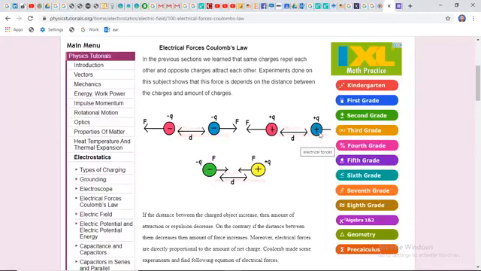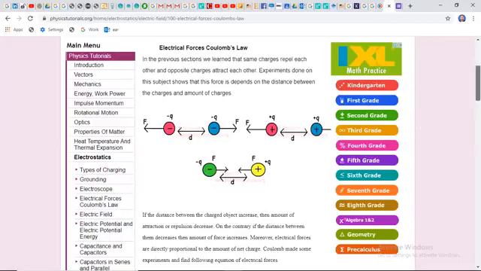And in the other case, we take a charge positive in nature and another charge positive in nature. We all know that same charges or like charges are not attracted to each other, they repel each other. And when they repel each other, the distance between these two charges is d.